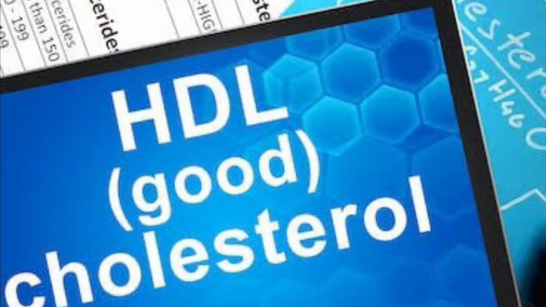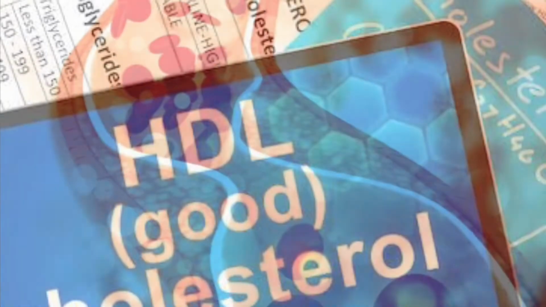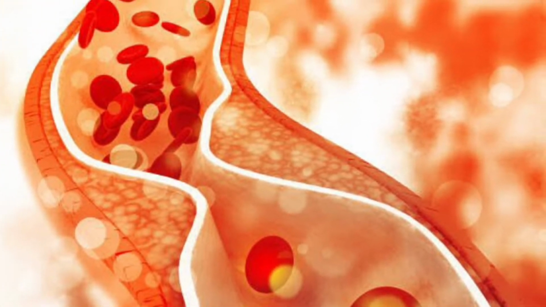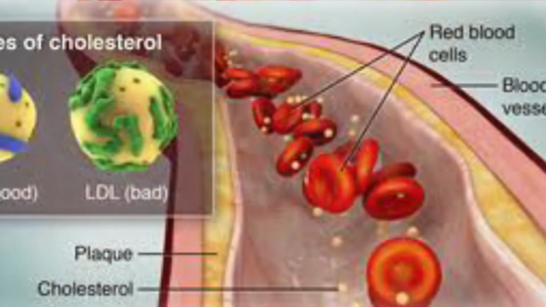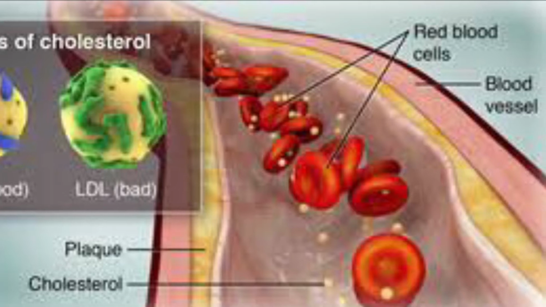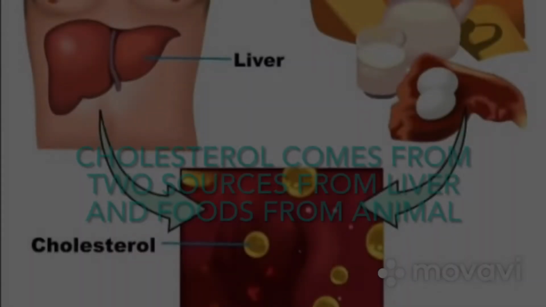There are two types of cholesterol: high density lipoprotein, that is HDL, and low density lipoprotein, that is LDL. HDL is good cholesterol because it helps to clear excess bad cholesterol, that is LDL, and LDL is bad cholesterol that can get deposited in the arteries.